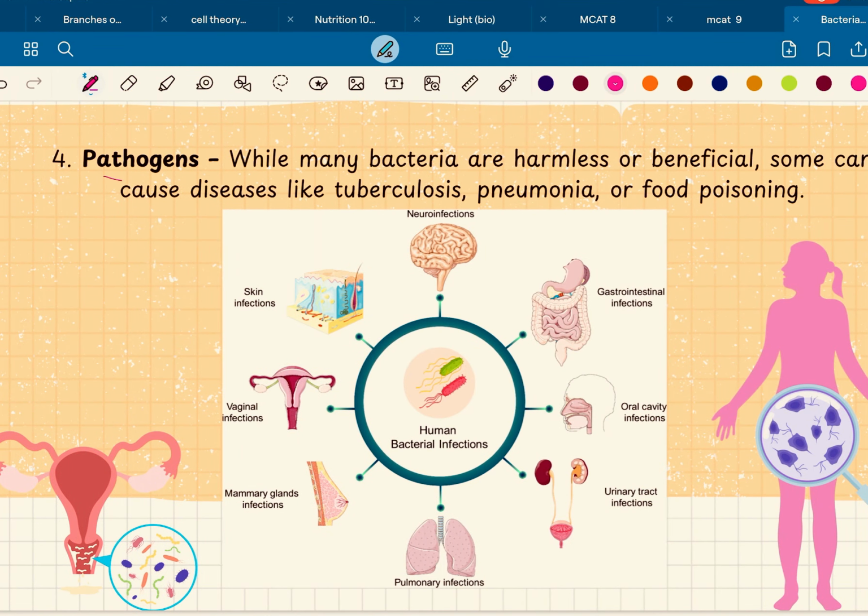Pathogens. As I told you, bacteria are also a pathogen. So what are pathogens? They have the ability to cause diseases. While many bacteria are harmless or beneficial, some can cause diseases like tuberculosis, pneumonia, or food poisoning. So these are some common bacterial infections: neuroinfections or meningitis, gastrointestinal infection, oral cavity infection, UTI or urinary tract infection, pulmonary infection, mammary gland infection, vaginal infection, and skin infection.